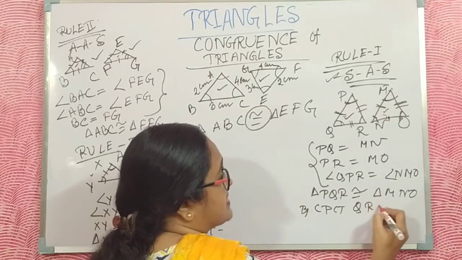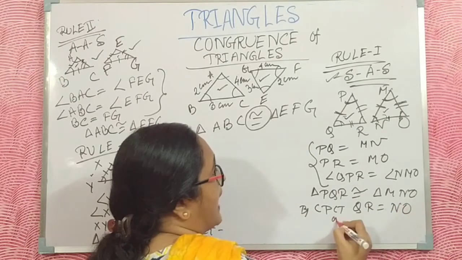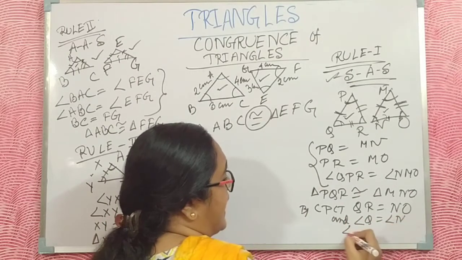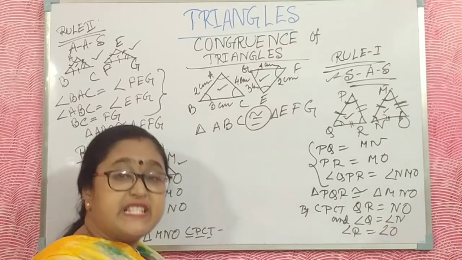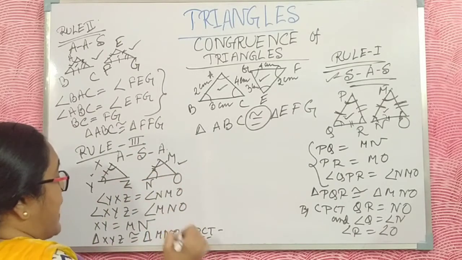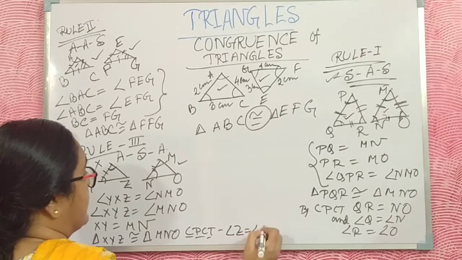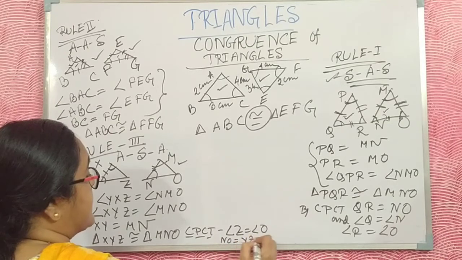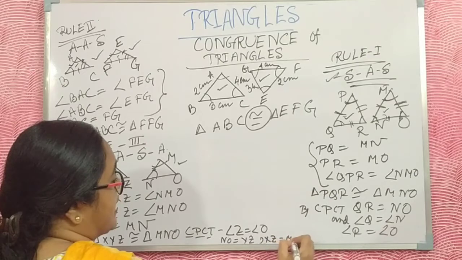By CPCT you are saying QR is equal to NO, angle Q is equal to angle N, and angle R is equal to angle O. Also by CPCT, angle Z is equal to angle O, NO is equal to YZ, and XZ is equal to MO.